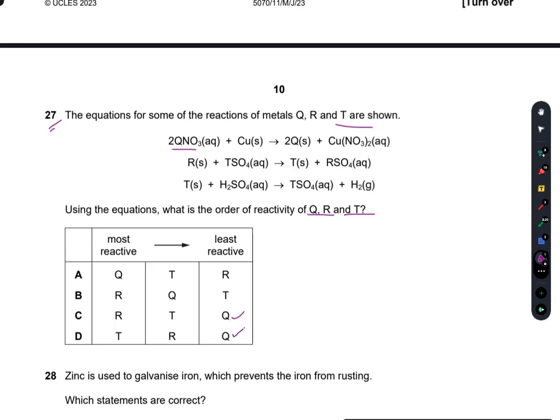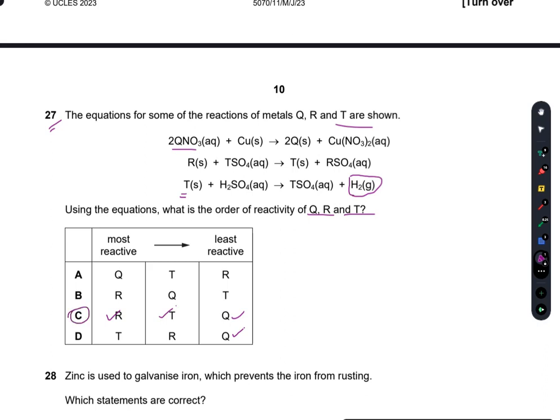Now if I combine R with a sulfate of T, R will displace T. R will displace T means that R is the most reactive, and then I am left with T, and T reacts with H2SO4 and it displaces hydrogen, forming TSO4. So yes, C is true because Q is the least reactive.